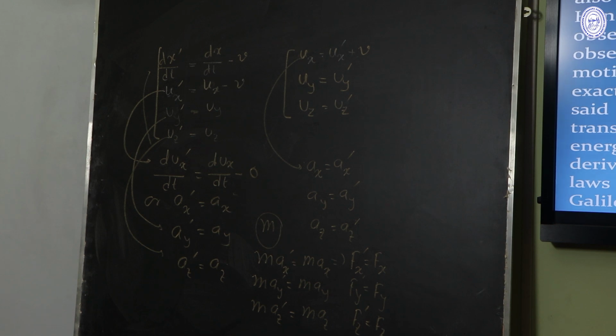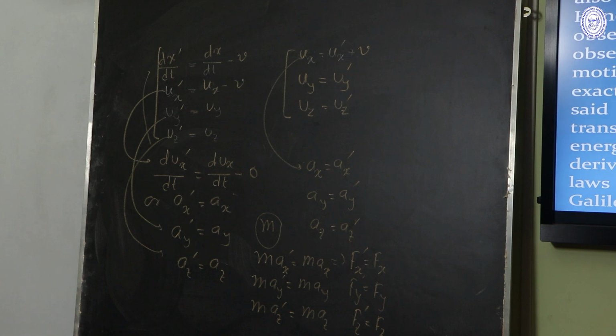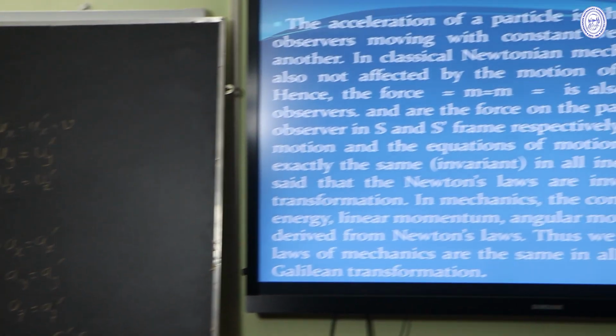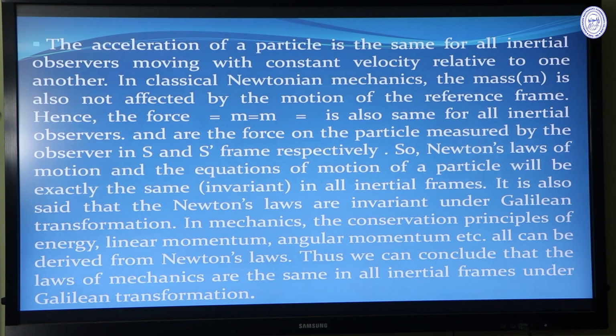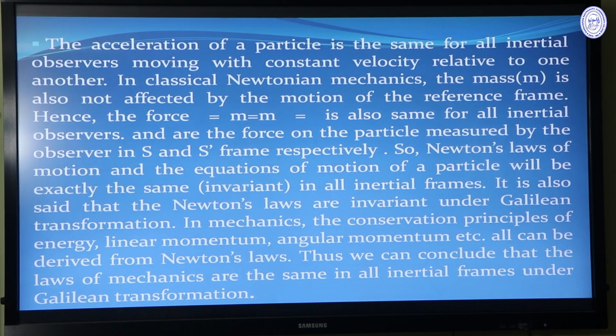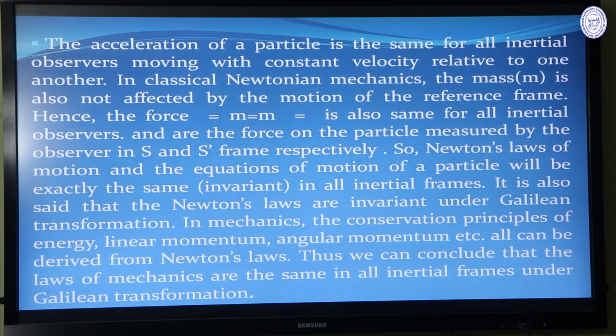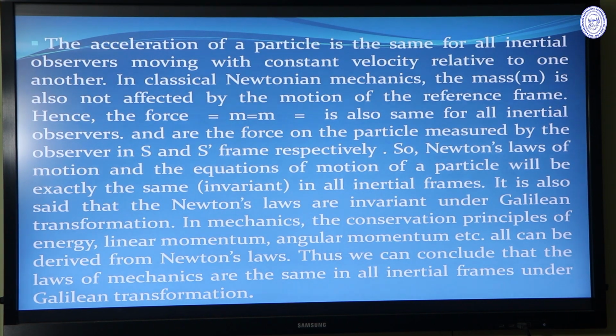As the force is the same, all the mechanical laws will be the same for the particle in both the S and S dash frames. So we can conclude that the acceleration of a particle is the same for all inertial observers moving with constant velocity relative to one another. In classical Newtonian mechanics, the mass m is also not affected by the motion of the reference frame. Hence, the force is also the same for all inertial observers, as we have derived here.